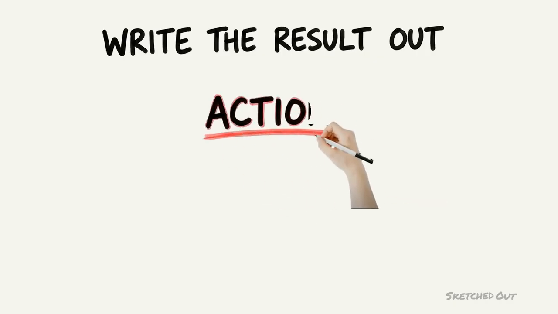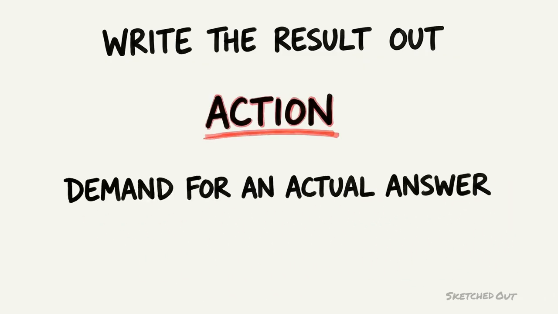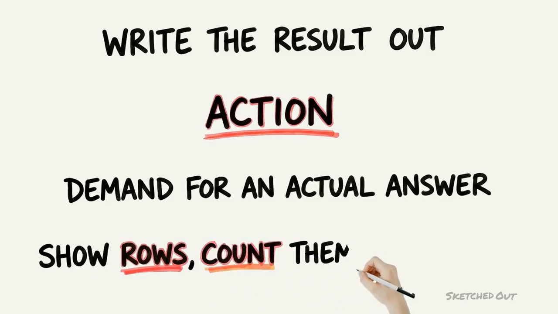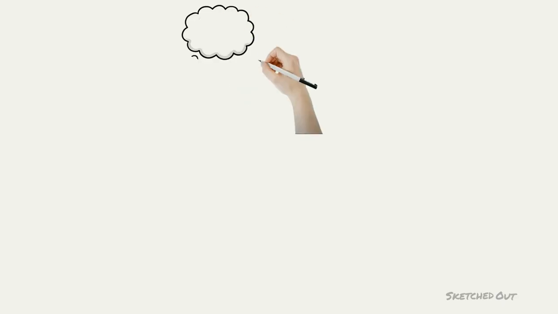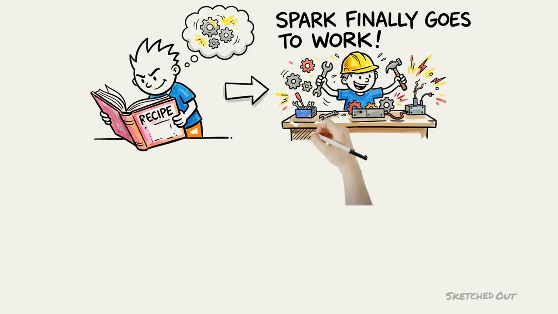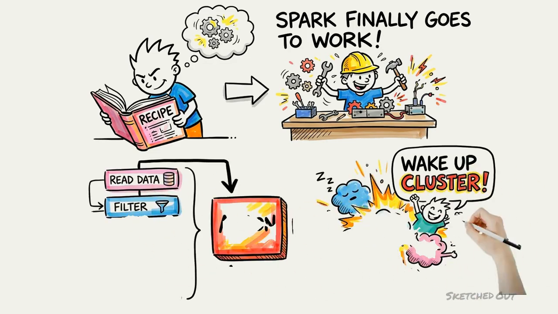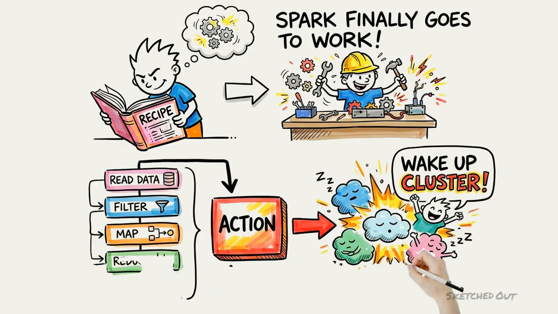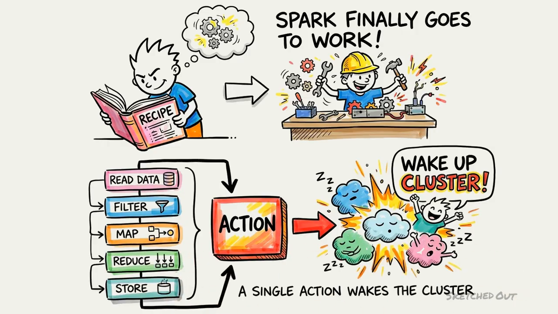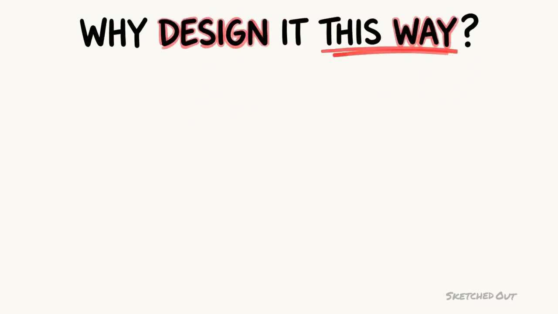That is a different kind of instruction called an action, and an action is a demand for an actual answer. Show me the rows. Count them, save them to disk. At that moment, and not before, Spark looks at the recipe it has been quietly accumulating and finally goes to work. A stack of recorded steps labeled transformations, recorded only, beside a single step labeled action, demands an answer, with the cluster waking up.